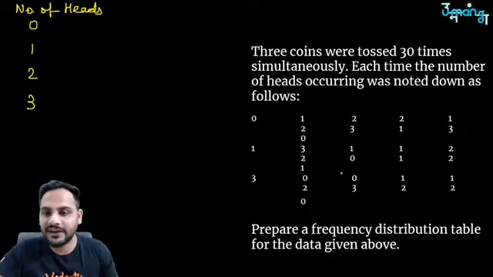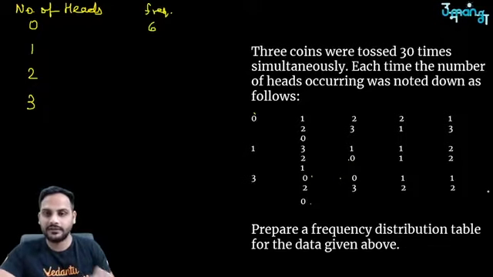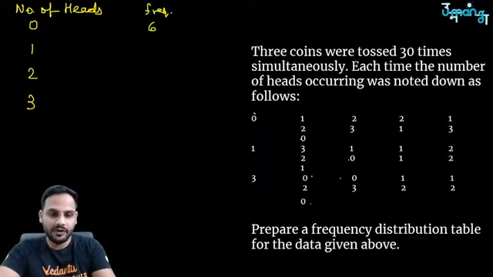Then I will count how many times I have got 0. So 0 I have got 1, 2, 3, 4, 5, 6. So frequency, how many times? 6 times I have got no heads. How many times I have got 1 head?